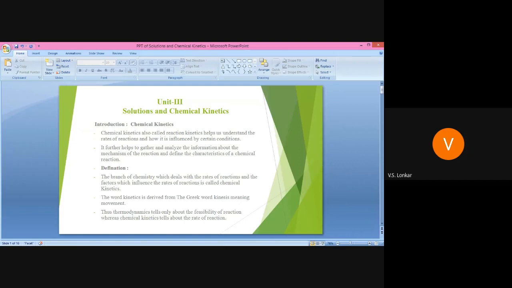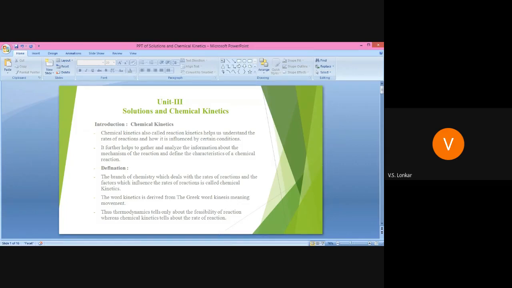Because we know that the rate of reaction is the speed of reaction. For a reaction to reach completion it requires a particular time. Therefore, as it is related with this speed of reaction, it is known as chemical kinetics, derived from the Greek word kinesis, meaning movement.